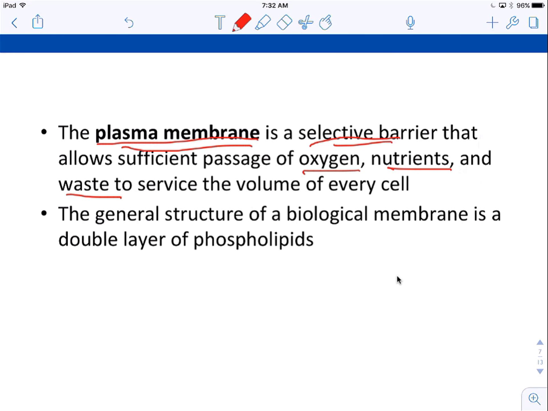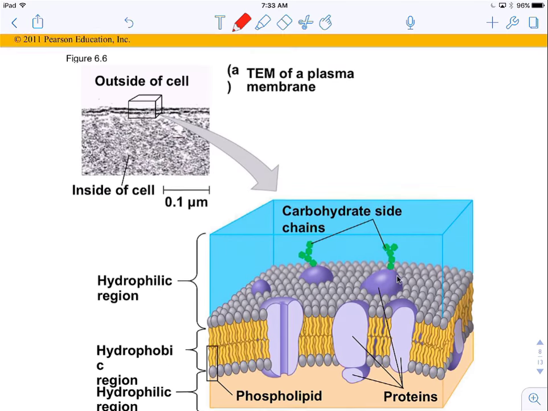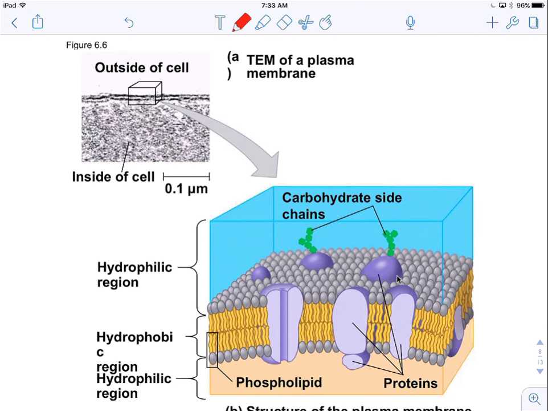General structure of a biological membrane is a double layer of phospholipids. So let's look at a little cross section. Ta-da! So here is our cross section of membrane. You see it's a double layer of our phospholipids. Okay, one layer with the heads on this side, heads on that side, tails in the center. So again, the heads face the hydrophilic region because they have a phosphate group on there, which makes them polar.